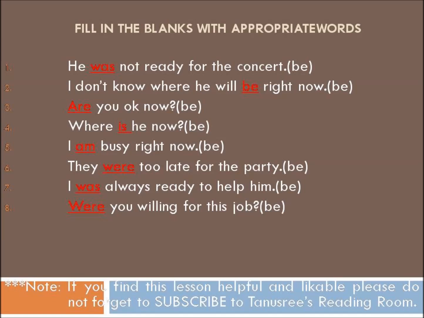I was always ready to help him. Be is a verb whose component was is being used in the blank. Were you willing for this job? Be is a verb whose component were is being used in the blank.